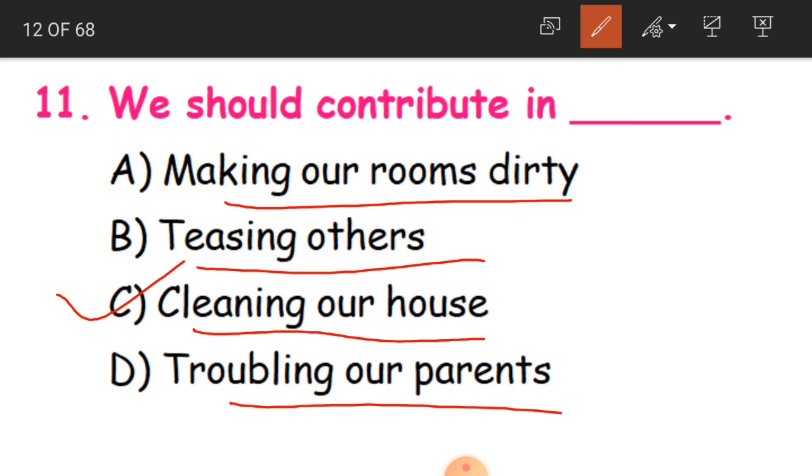Cleaning our houses is every family member's responsibility. Even though you are a third class student, it is your duty to take care of your own belongings and keep all the toys, books, bags, everything, in the proper places. Okay, children?